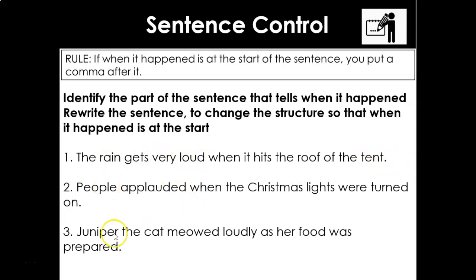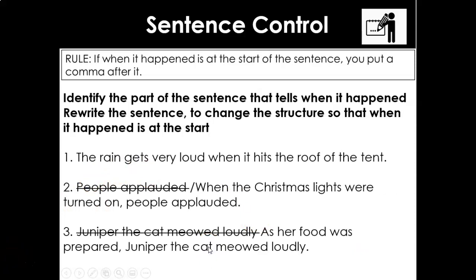So for number 2, read number 2 and decide when it happened, and then rewrite the sentence so that the structure begins with when it happened, and do the same for number 3. So people applauded when the Christmas lights were turned on. Juniper the cat meowed loudly as her food was prepared. So you write out your sentences, changing the order so that when it happened is at the start. Okay, now let's see what the answers are.